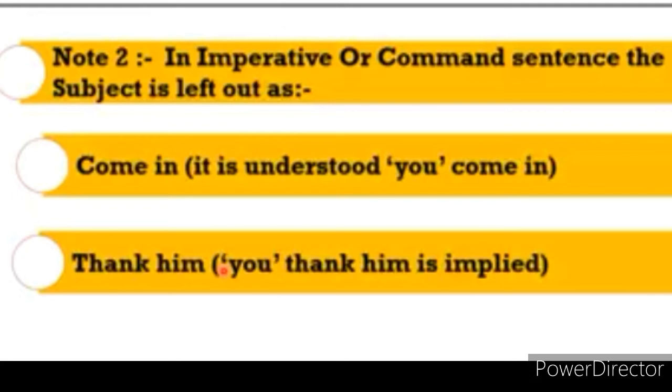Now here it is understood that you come in. The next one, thank him. Here also children, if you see, you is dropped, but it is implied. We cannot see you here, but it is implied. That means it is understood as you thank him.